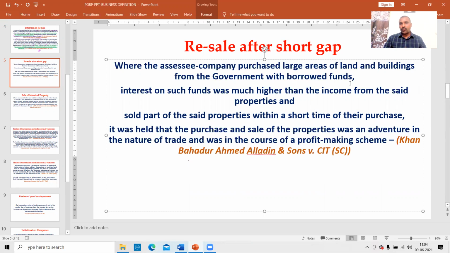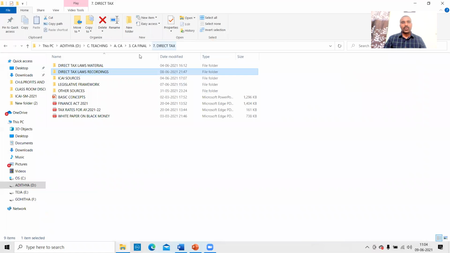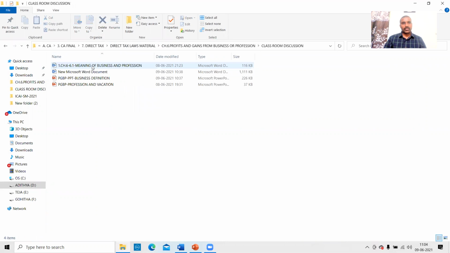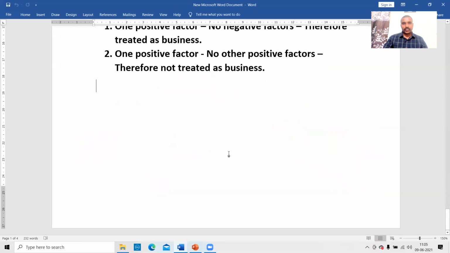Okay, so borrowed funds, purchased land and building, rental income collected, and that rental income is less than the amount of interest. So first point, what happened in that case law?